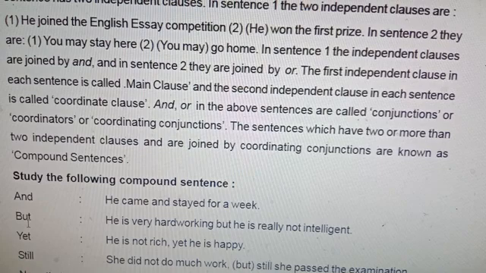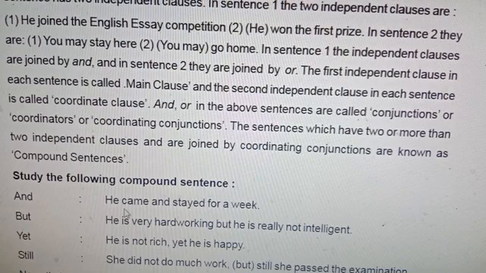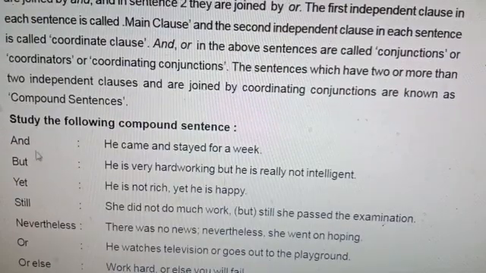Simple sentences may be declarative, interrogative, exclamatory and imperative. But in compound sentences, two main clauses, two independent clauses, are connected by a coordinator. The first independent clause is the main clause, and the second independent clause, introduced by the coordinator, is called the coordinate main clause. Look at the following examples.